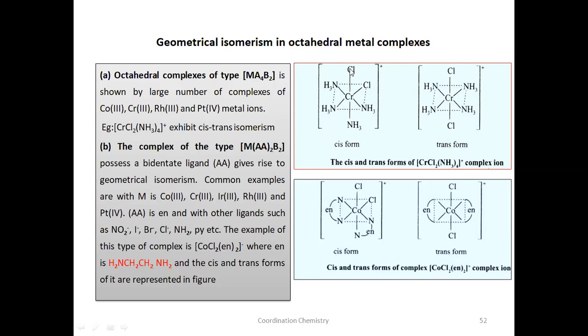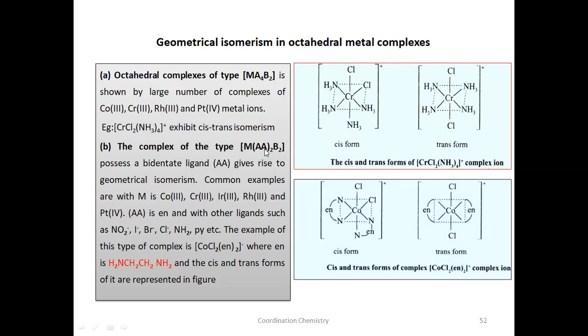So either 2 equatorial positions or 2 axial positions will indicate trans, while 1 equatorial and 1 axial position will indicate cis. This is cis. These chlorines are cis to each other. These chlorines are opposite in direction. They are trans to each other. Now let us take one more example, that is MA2B2.